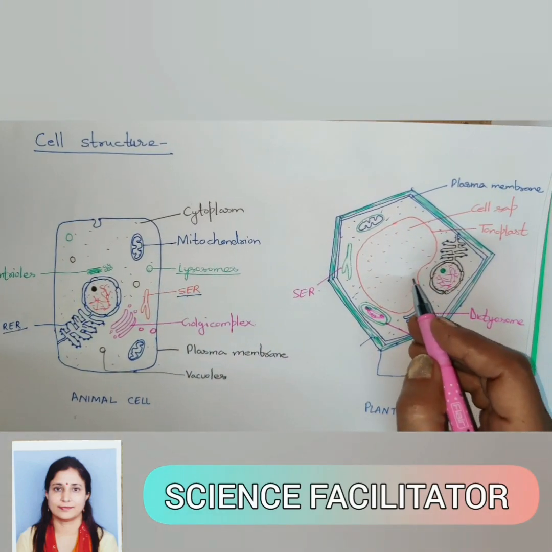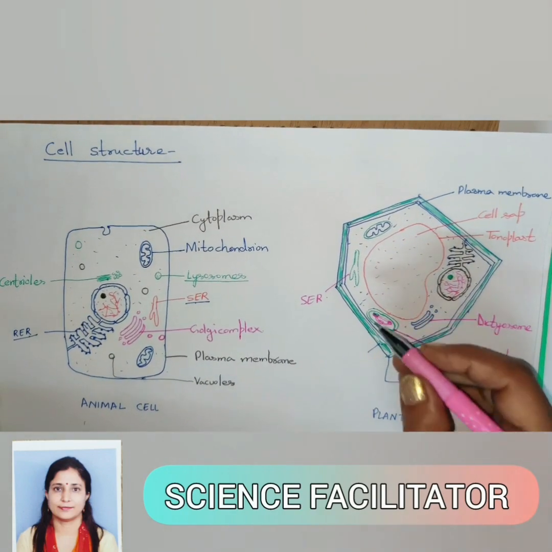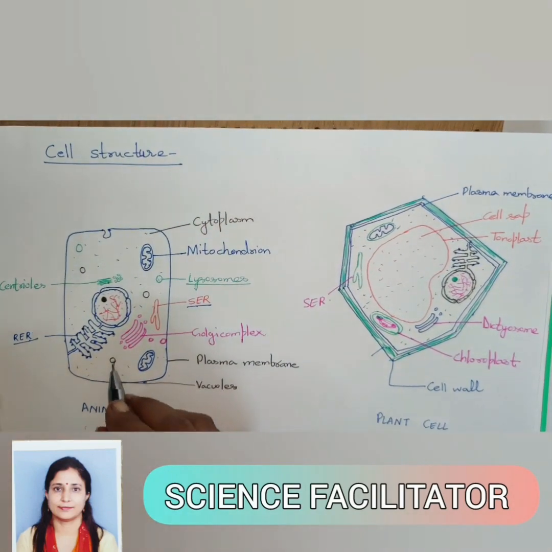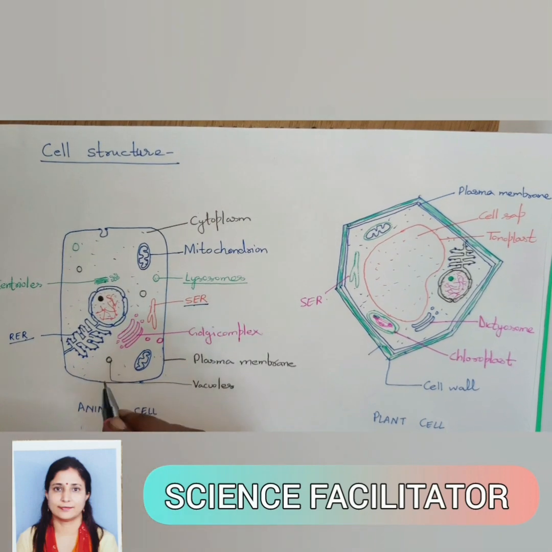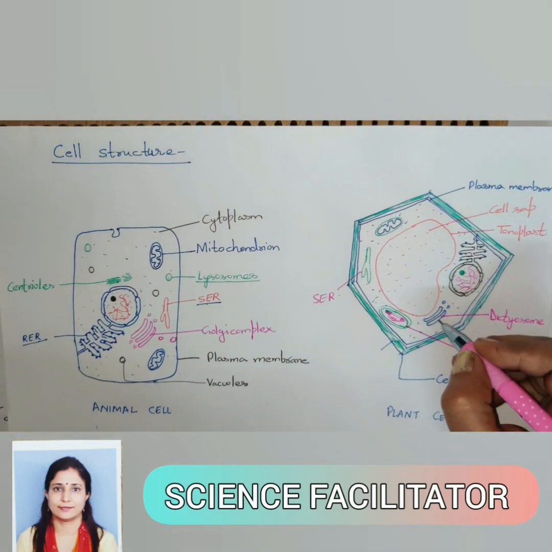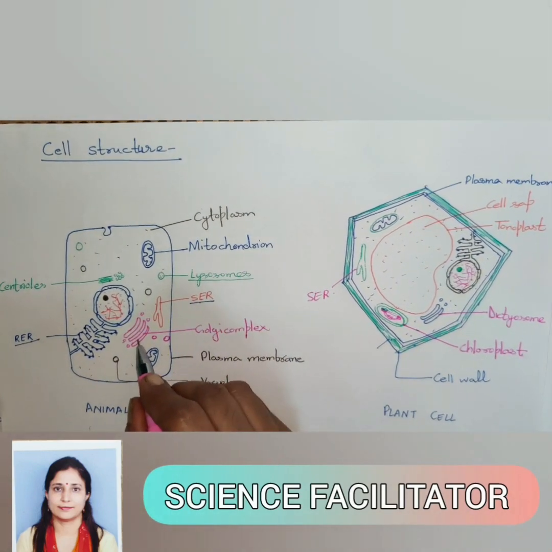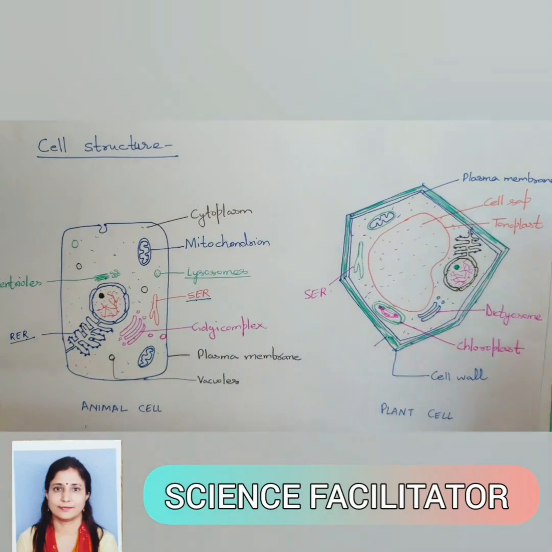In plant cell, the size of vacuole is very big and permanent, and many vacuoles are there. In animal cell, vacuoles are small in size, temporary, and very few in number. In plant cell, less developed dictyosomes are there, and in animal cell, Golgi complex is present.